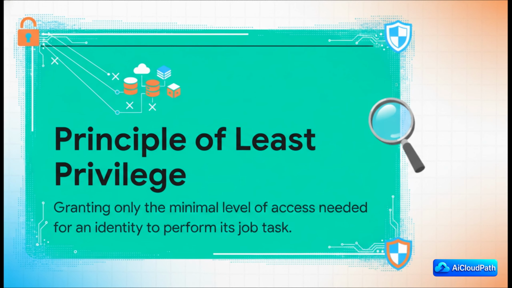The idea is so simple. Grant only the absolute bare minimum permissions an identity needs to do its job. Nothing more. Why? Because if an account ever gets compromised, and it happens, this principle dramatically shrinks what we call the blast radius. The attacker can only do what that one account could do, not bring down your entire system.